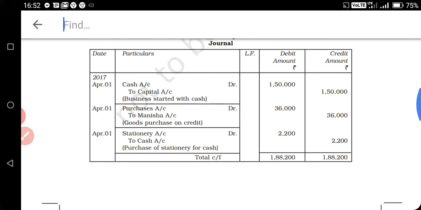So what will we do? We will write the total of these 3 entries, 1,88,200, on both sides. We will write here total c/f, carry forward. So we will start the rest of the entries on the next page.